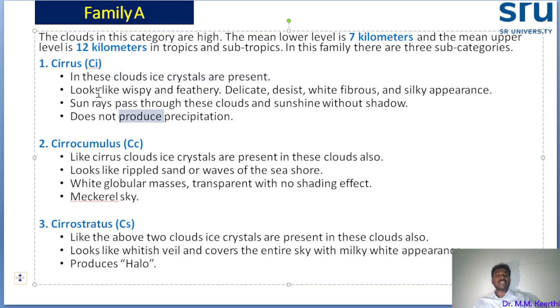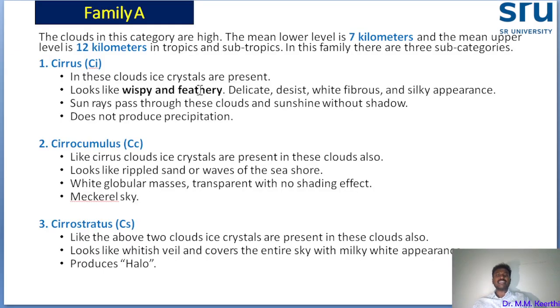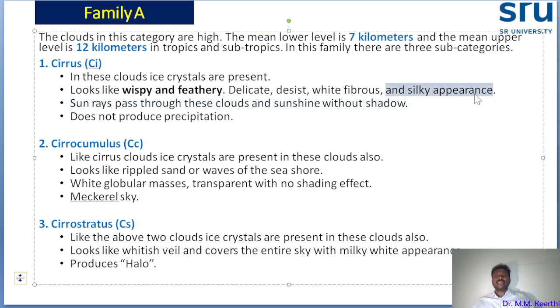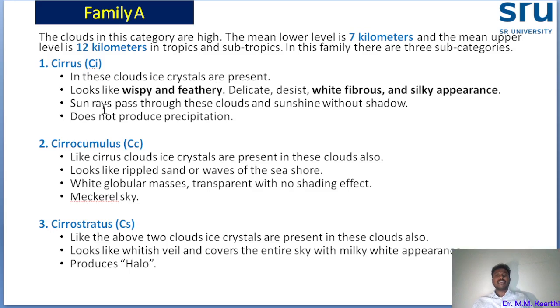How does it look? It looks wispy and feathery. You see, wispy and feathery structures are there. This is called a cirrus cloud. Another identification is a white, fibrous and silky appearance. You see, a white and silky appearance.